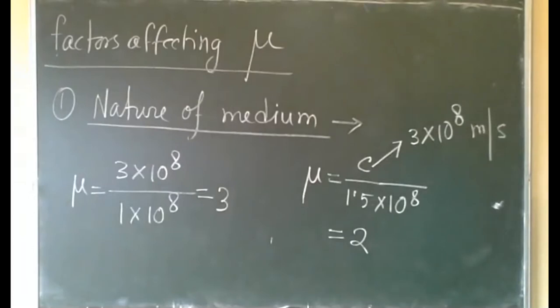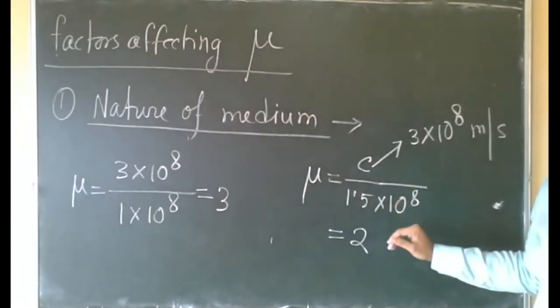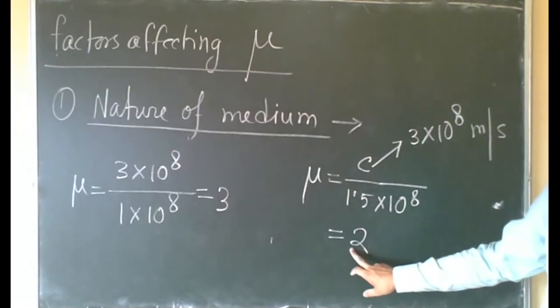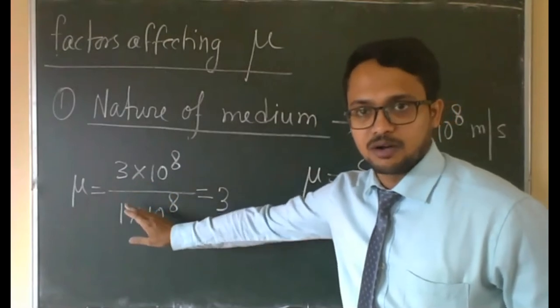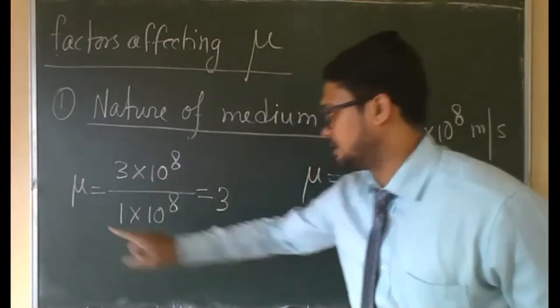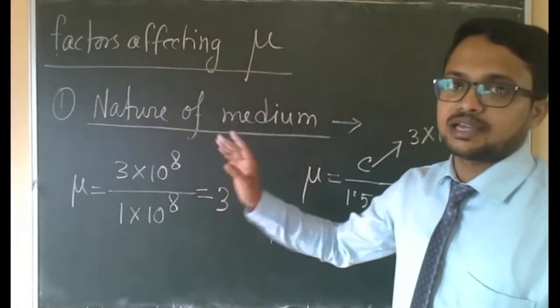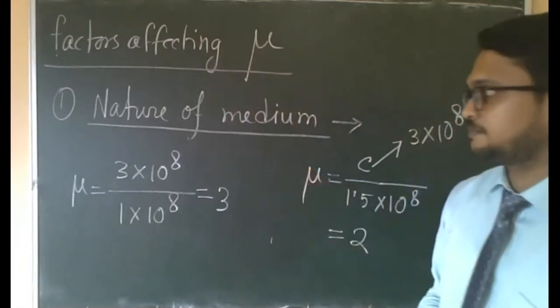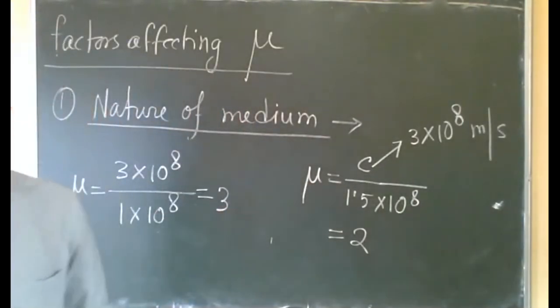Now check it properly. In both cases, speed is decreasing. But here it is not decreasing too much, so we got refractive index 2. Here it decreased again, but the amount of decrease is more: here it becomes 1, and there it became 1.5. So we are getting more refractive index. When speed decreases more, the refractive index will be more. So the nature of the medium is defined in terms of the speed of light in that medium. That is the first point.